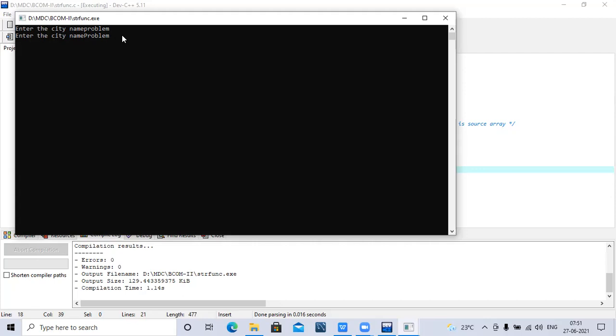We can say the string comparison is successful when it is 0 only. So now I will get the output that the strings are unequal. Why? I have specified the word problem in small letters in the first case. In the second case, the first letter is capital and the remaining are all small. So this is a problem to me. Strings in two arrays are problem and problem. Strings are equal. Why are the strings equal?